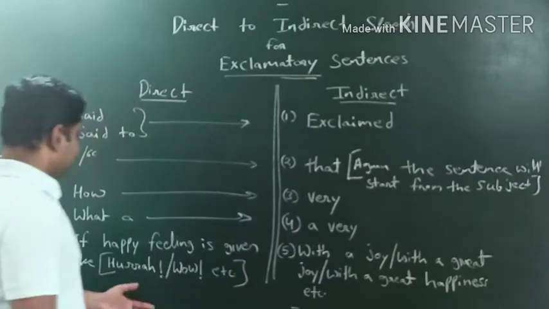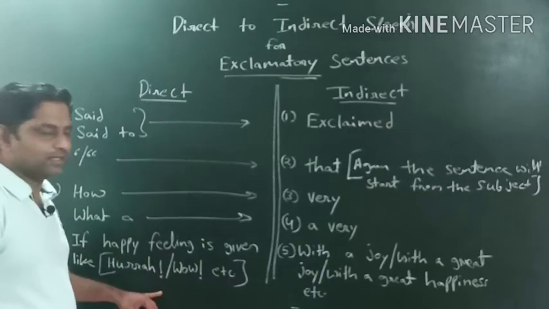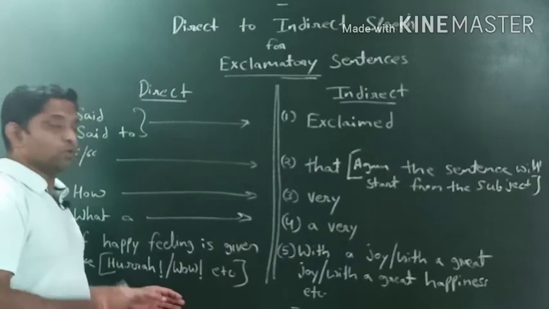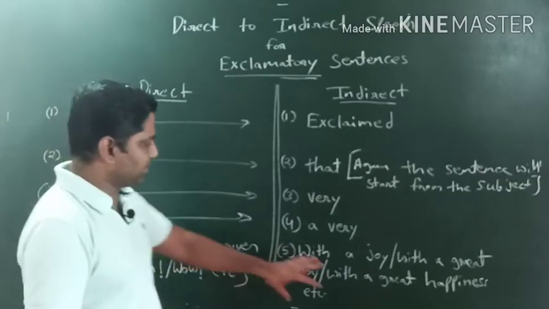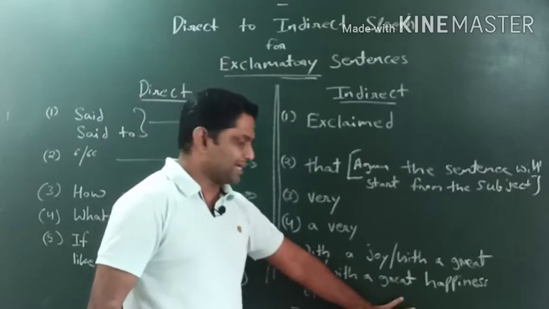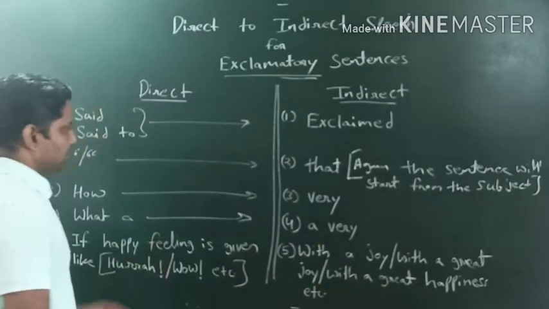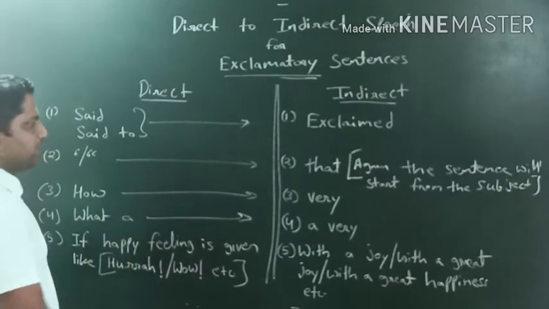Okay, and simultaneously rule number 6 says, if we get sad feelings like alas, oh shit, oh my god, this kind of feeling, then we will make it with sadness or with sorrow. Like this we will follow the rules, and by following the rules we make the sentences.